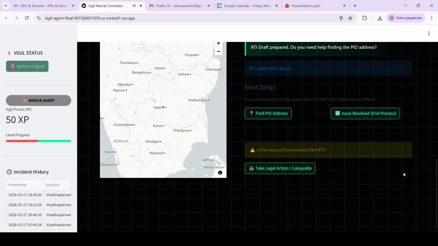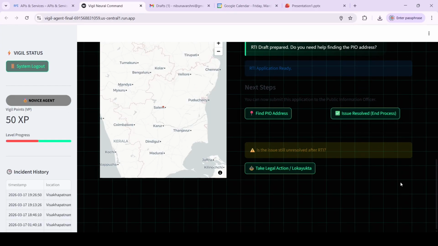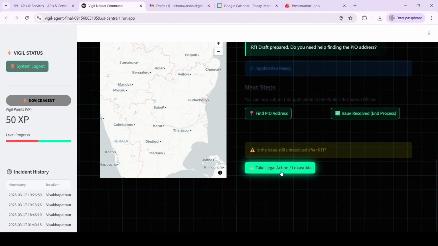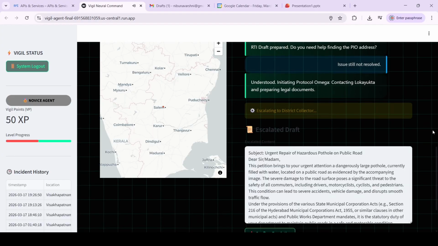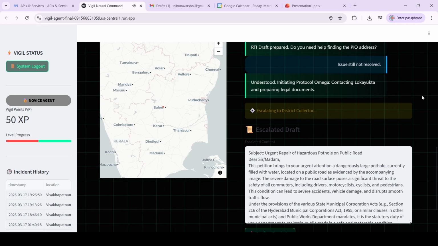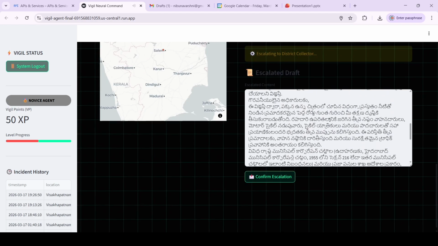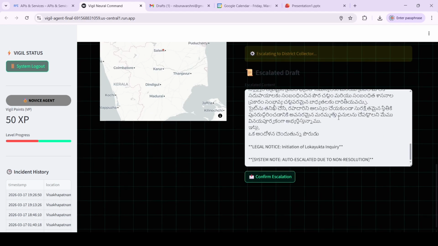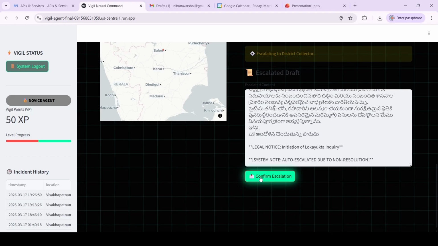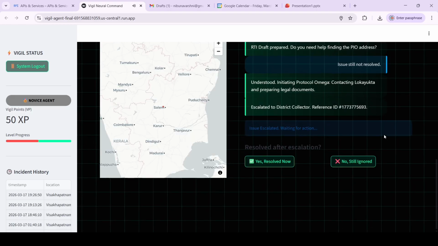And if the issue is still not resolved, it takes the final step, which is legal action. "Understood. Initiating Protocol Omega. Contacting Locutor." And it creates a specifically curated, legally compliant draft just for the legal notice. Once you confirm escalation, "The issue has been escalated."